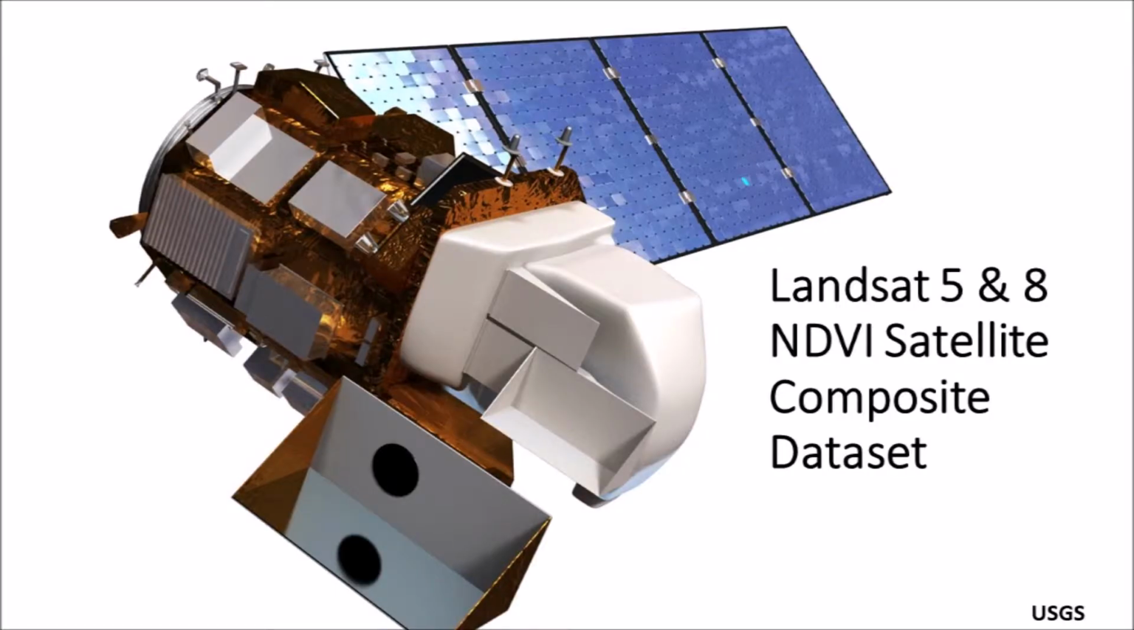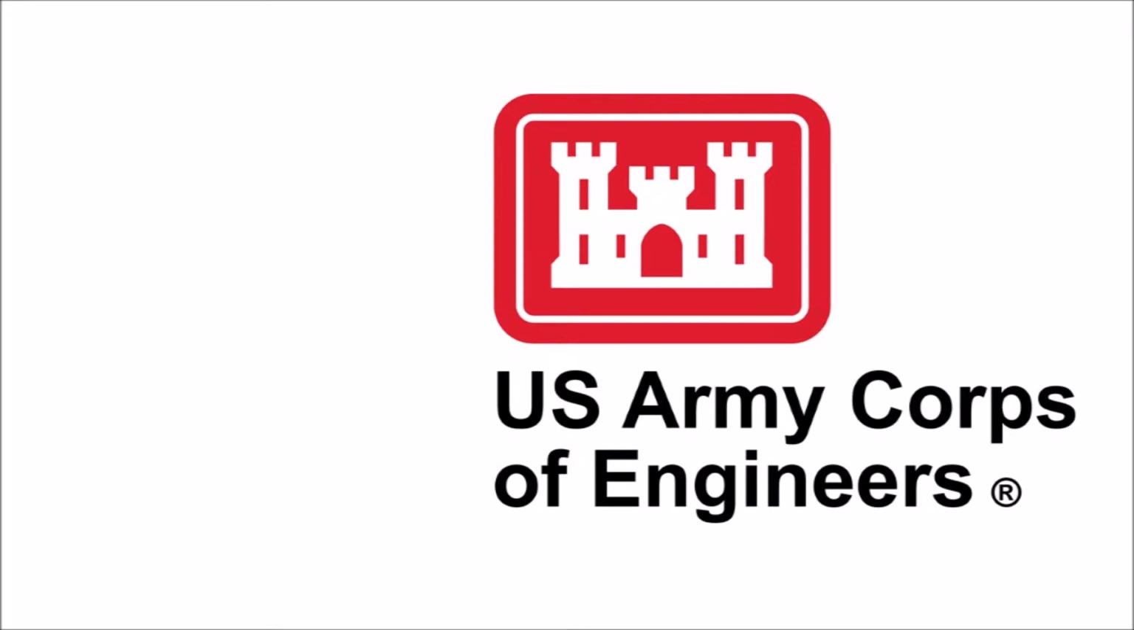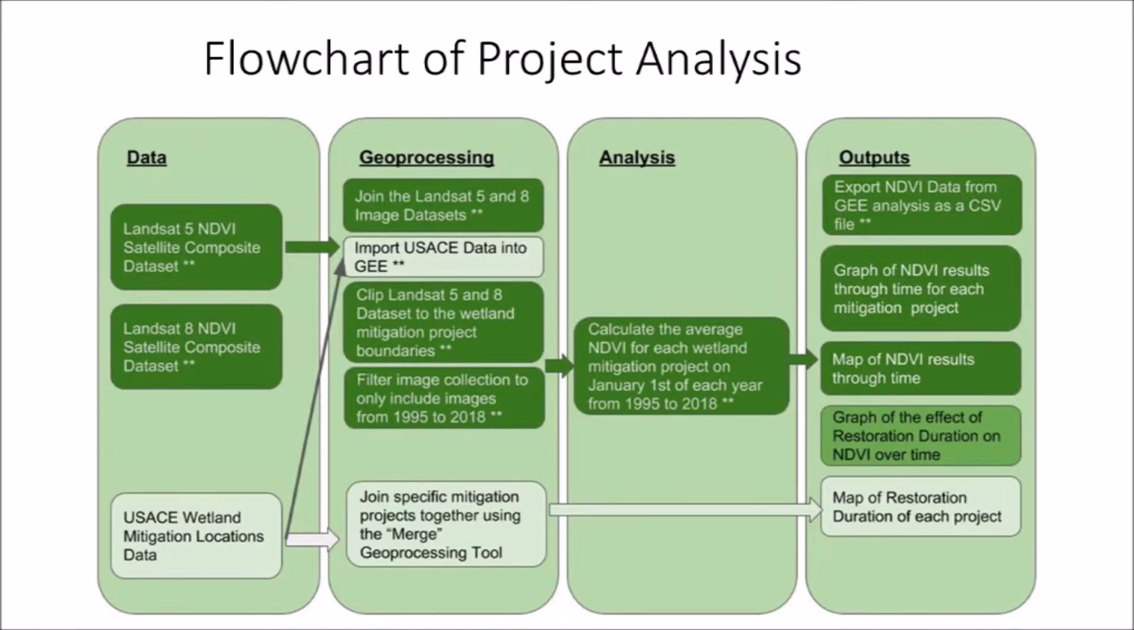To begin the analysis, data was located from several sources, including the Landsat 5 and 8 NDVI image composite dataset sourced from the Google Earth Engine and the U.S. Army Corps of Engineers Compensatory Mitigation Sites dataset. The first geoprocessing step was to edit and process the mitigation sites dataset to match the scope of the project. Some of the mitigation project areas were split up into multiple attributes, so the merge geoprocessing tool was used to merge each project into one specific attribute.